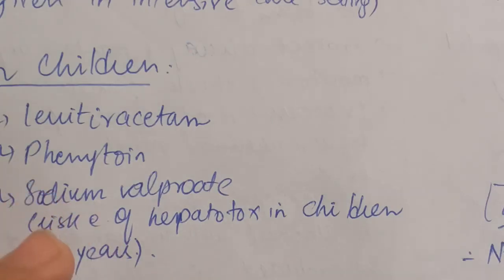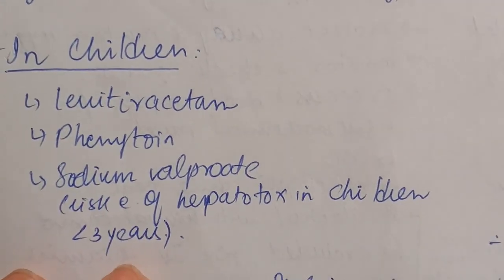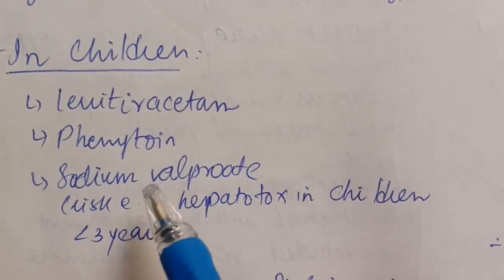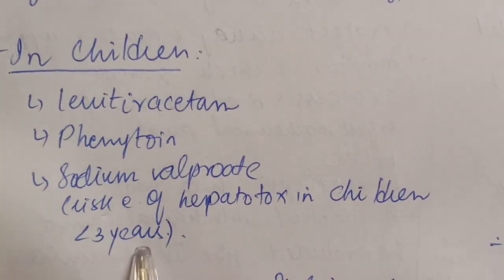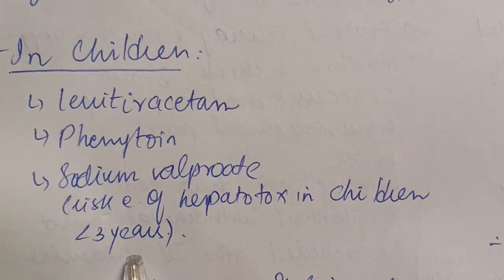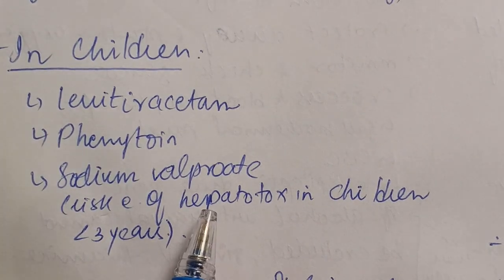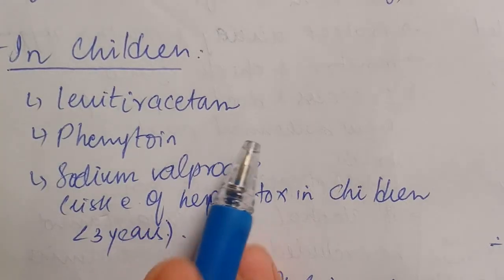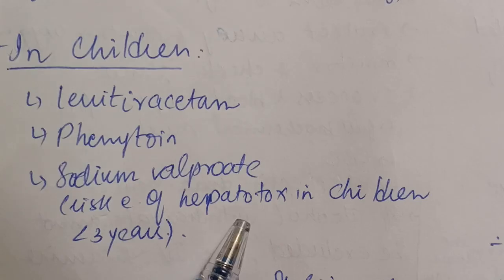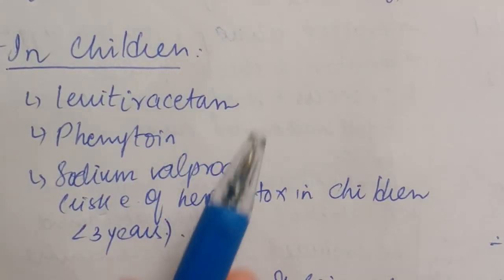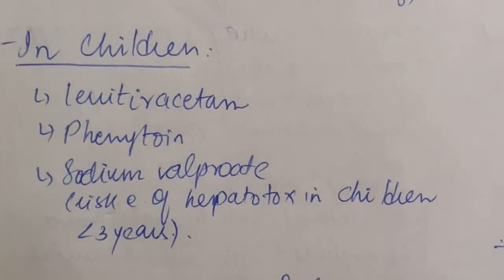In case of children, levetiracetam and phenytoin are the preferred ones, and sodium valproate is less preferred because of the risk of hepatotoxicity in children of less than 3 years. So, in adults, levetiracetam and sodium valproate are the preferred ones, while in children, levetiracetam and phenytoin are the preferred ones.